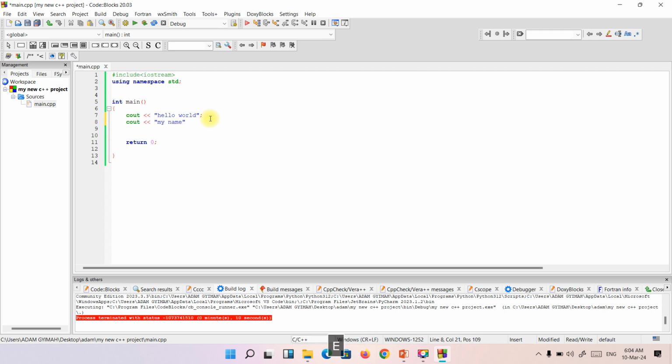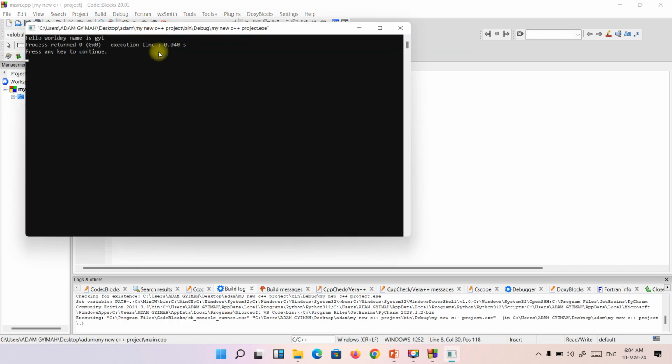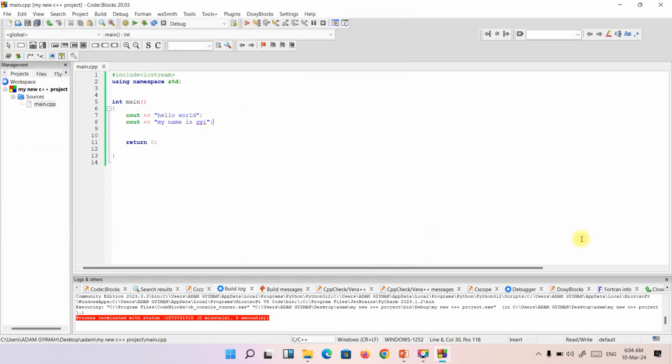My name is, maybe, G. Then you can just build and run. You see, Hello, my name is. You can see that it is all on the same line. So now you know how to write a simple C++ output program.